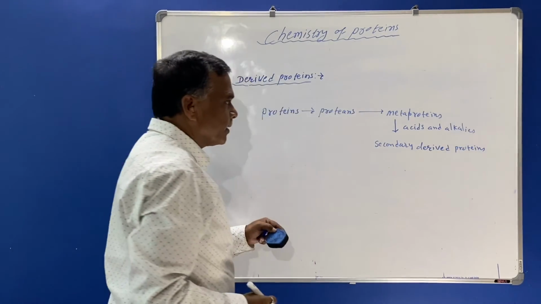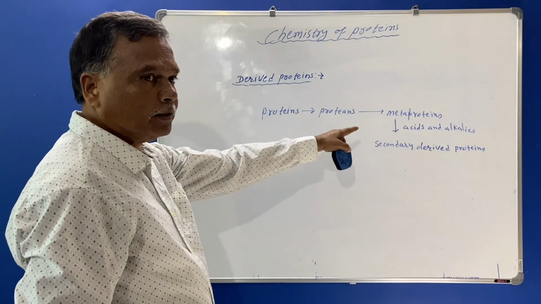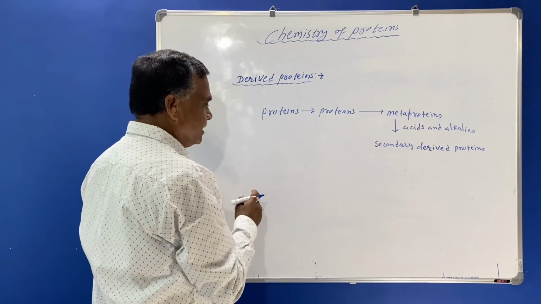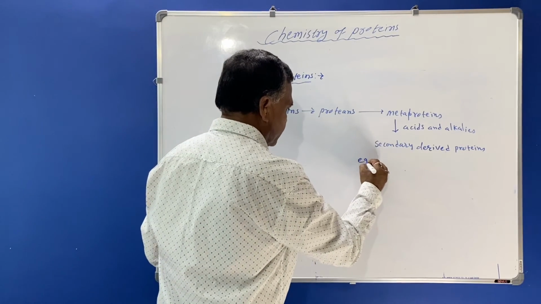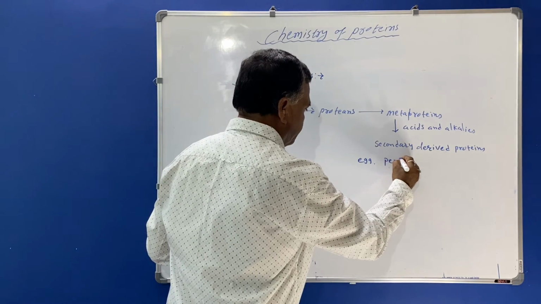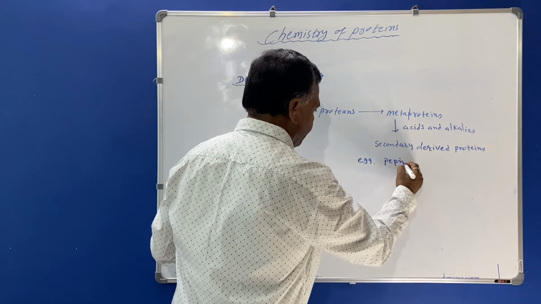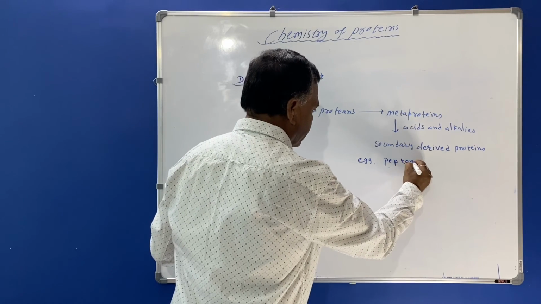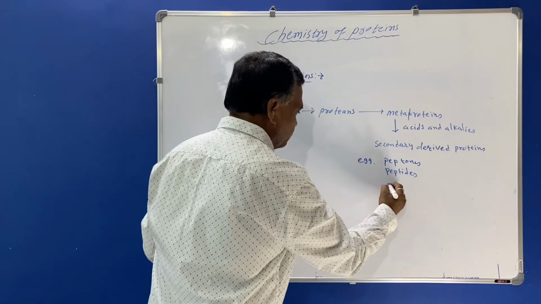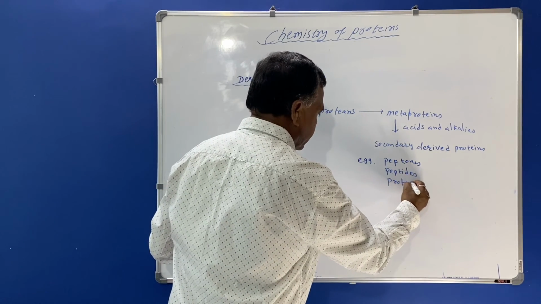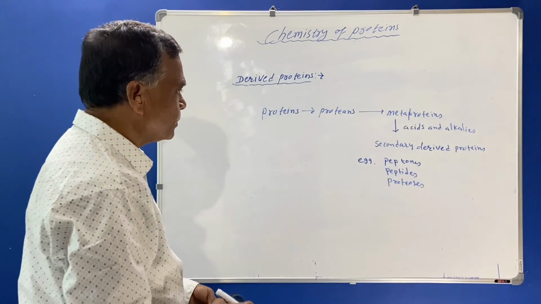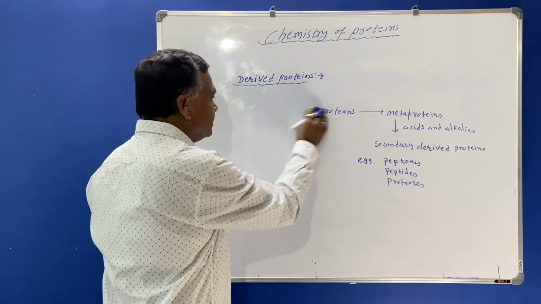The hydrolysis of metaproteins will give rise to the secondary derived proteins, and the examples of these secondary derived proteins are peptones, peptides, and proteases. These are the secondary derived proteins. So you must know that these are the derived proteins.